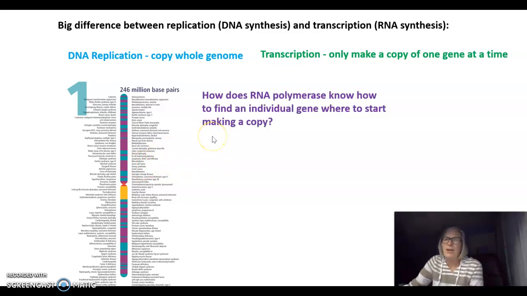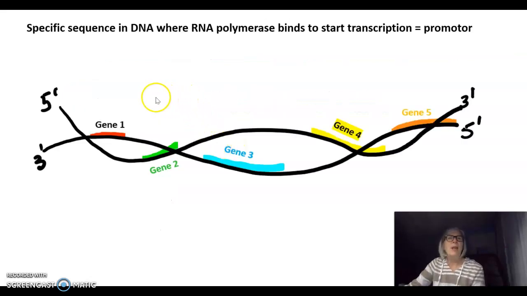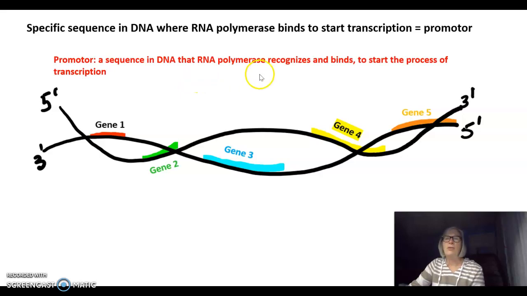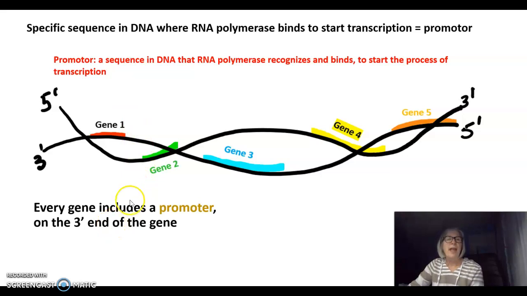So how does RNA polymerase know how to find an individual gene to know where to start making a copy? Well, there's a specific sequence in DNA where RNA polymerase can bind to start transcription, and this is called a promoter. So we would define a promoter as a sequence in DNA that RNA polymerase recognizes and binds to start the process of transcription. Every gene includes a promoter, and that promoter is on the 3' end of each gene.